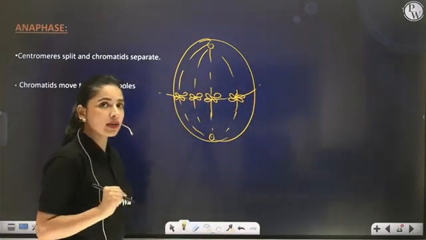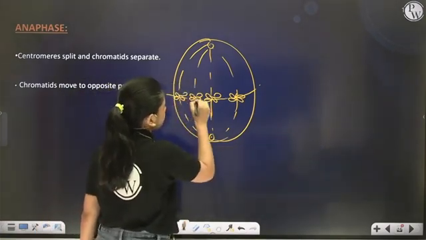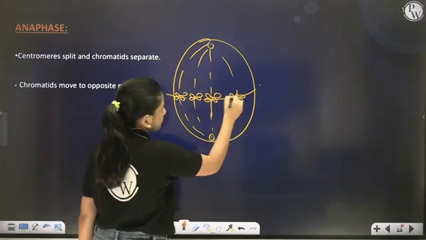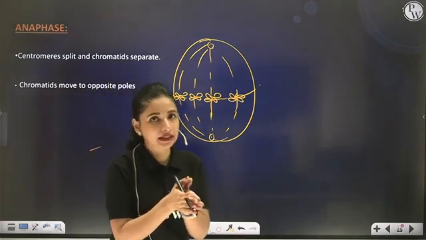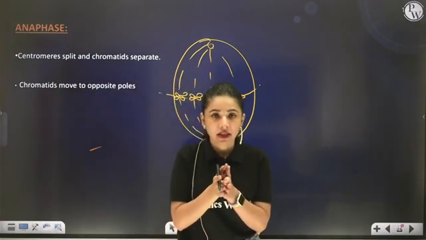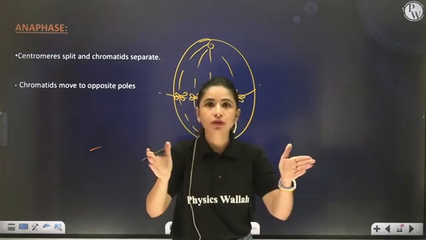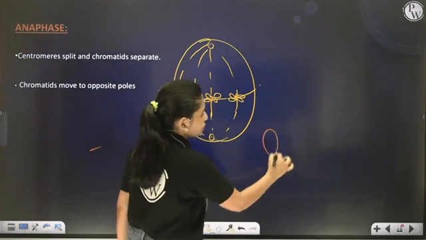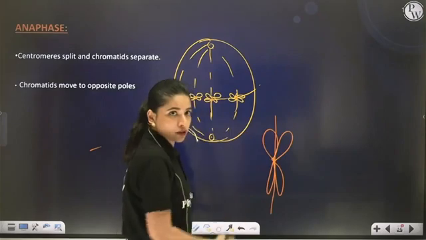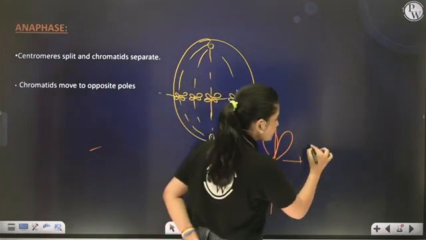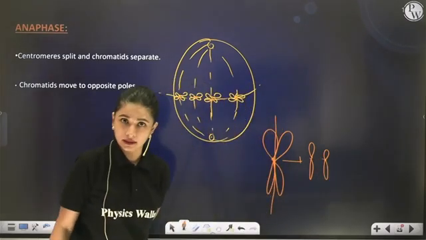Now what happens during anaphase? The centromeres split. These are the centromeres. Can you see the orange color which I am marking? Now if the centromere is going to split from the center, that means the two sister chromatids which are held together by a centromere will also get separated. See, this is the condition initially. Now the centromere is going to split. So what will happen? Both the sister chromatids will get separated from each other.